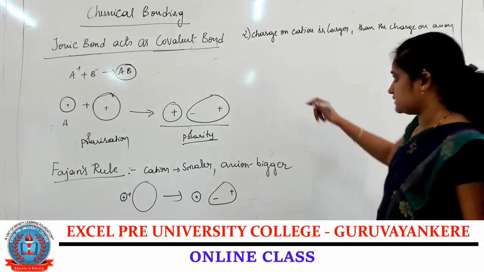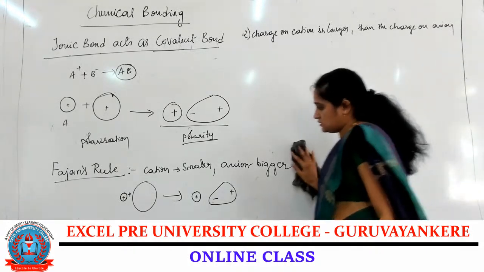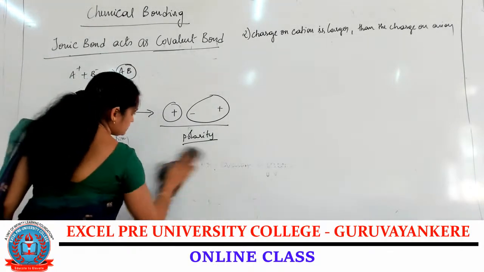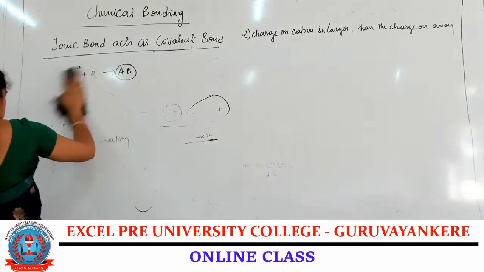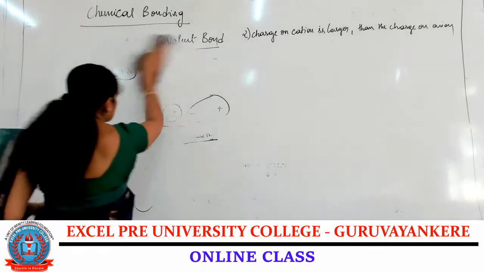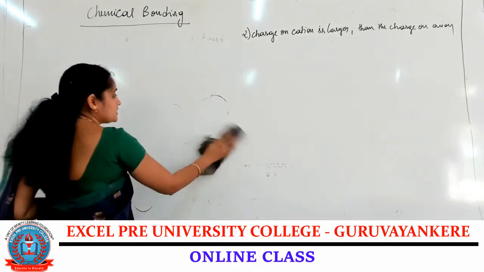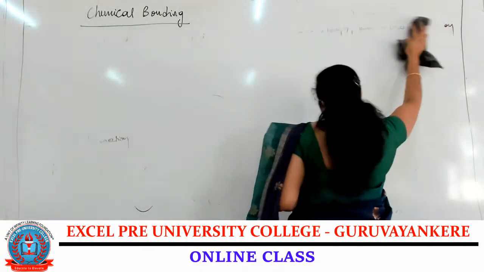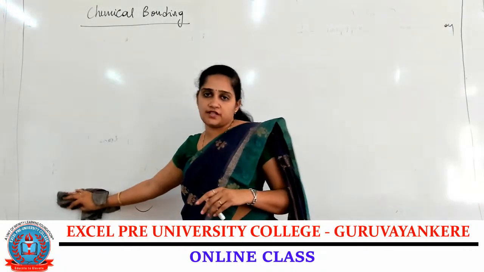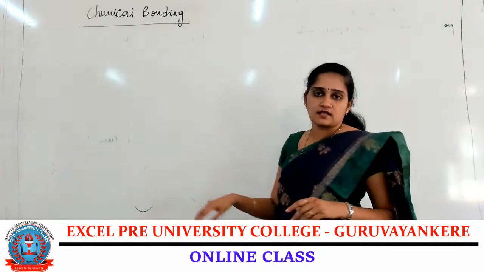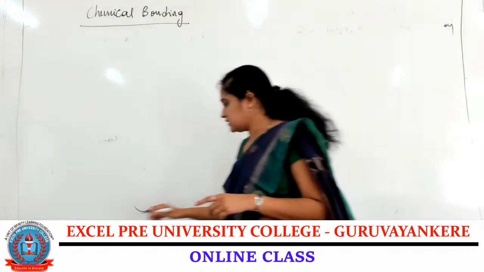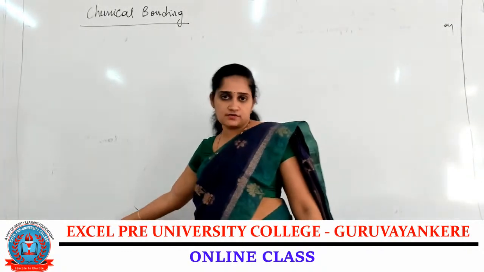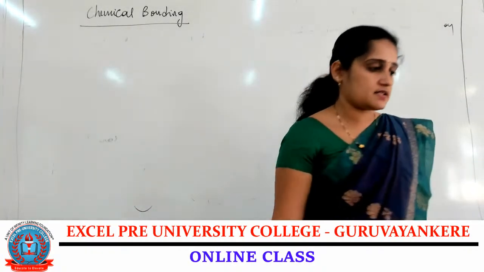I hope it's clear. Next, three more terms I have to explain: formation of the coordinate bond, formation of the hydrogen bond, as well as the MOT. We finish all those things, and the chemical bonding chapter will get over. If I start with the hydrogen bond, I cannot finish. So let us continue with the next class. Thank you.